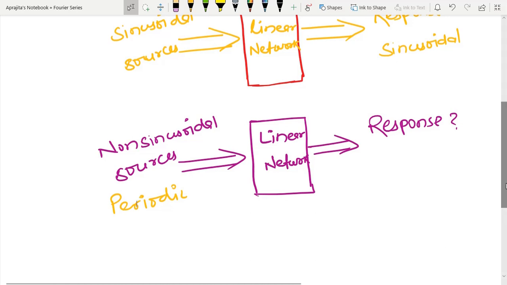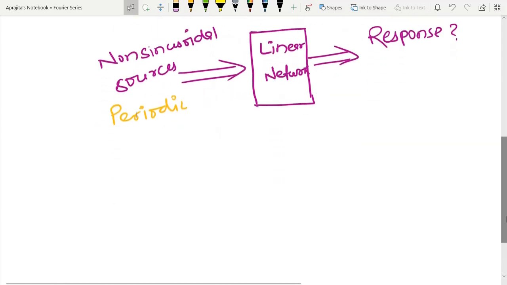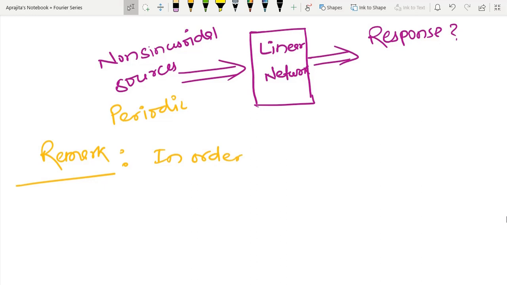So our motivation is like this. Since I am going to use phasors, the remark is this: in order to apply phasor analysis, I have to do the following job.